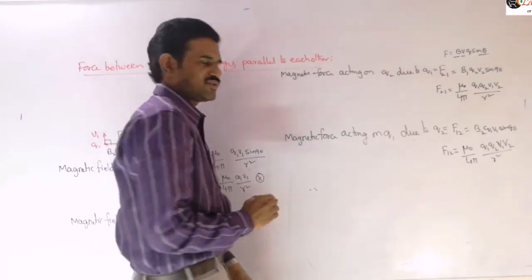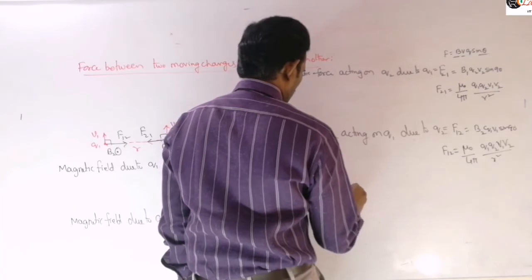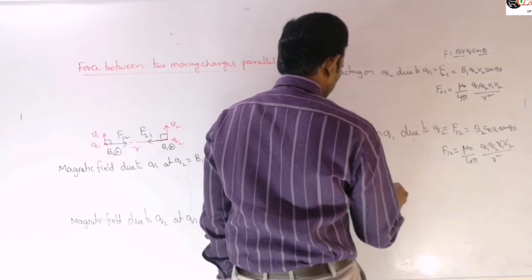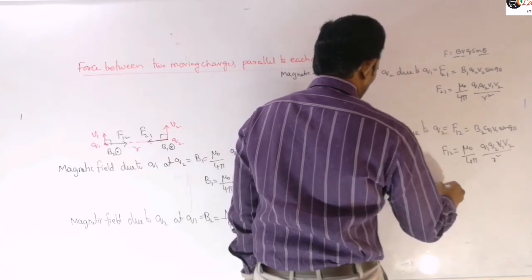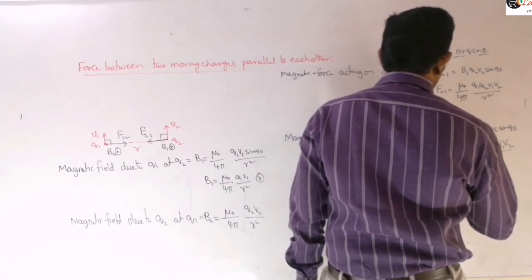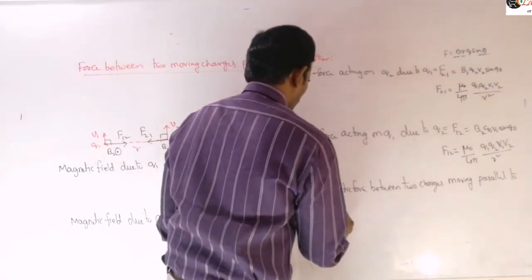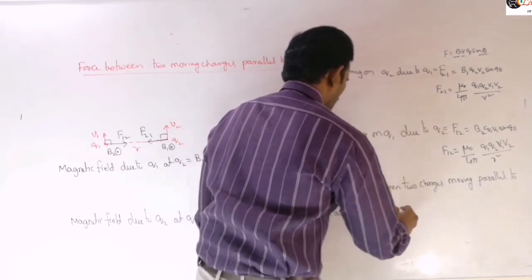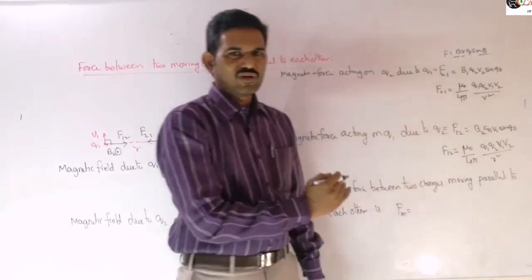The magnetic force between two charges moving parallel to each other is, I am writing it as F magnetic, not F12 or F21.